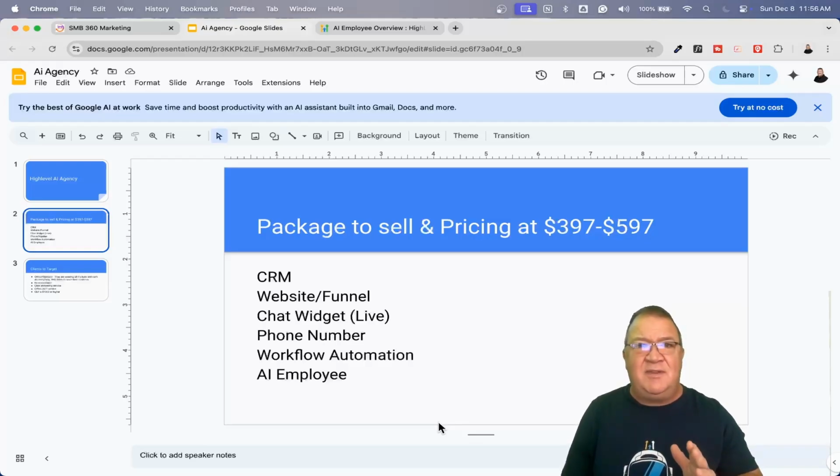The chat widget is another thing that I would definitely offer inside of the HighLevel platform, to be able to communicate with customers through their website. So they go to the website. I personally like the live chat widget because it seems a little more inviting, where you can just open it up and start typing something in, versus the old-fashioned website chat widget that has you put in your name, phone number, and message. That's almost like a contact us page type of thing, and that right there is not something that I think is probably beneficial. A lot of people, if it's a live button, will click it open and start typing questions.